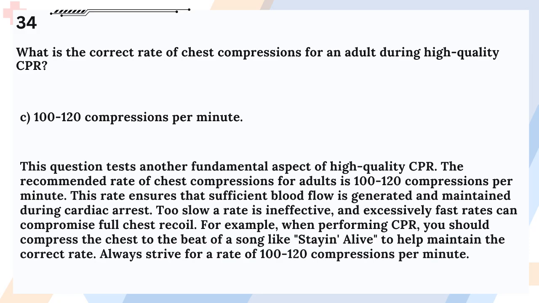Answer: C. 100 to 120 compressions per minute. This question tests another fundamental aspect of high-quality CPR. The recommended rate of chest compressions for adults is 100 to 120 compressions per minute. This rate ensures that sufficient blood flow is generated and maintained during cardiac arrest. Too slow a rate is ineffective, and excessively fast rates can compromise full chest recoil.